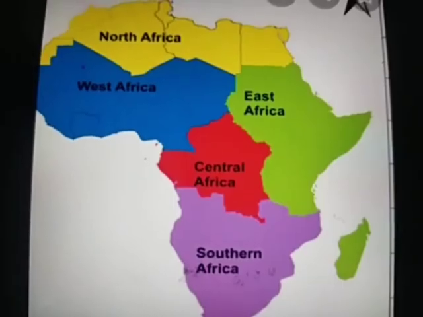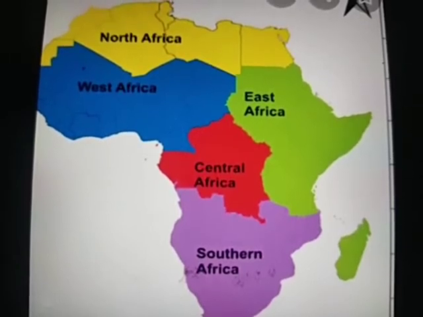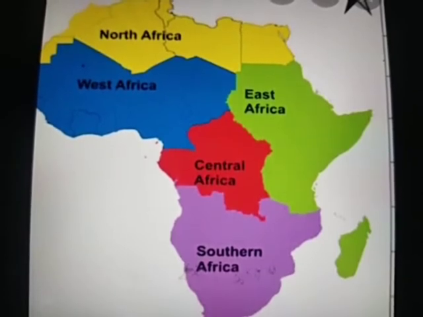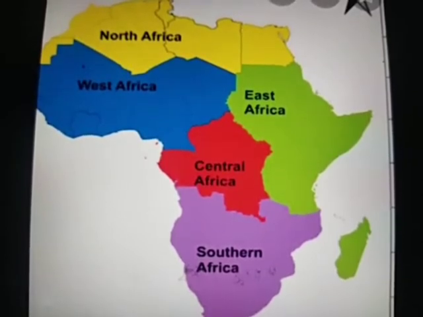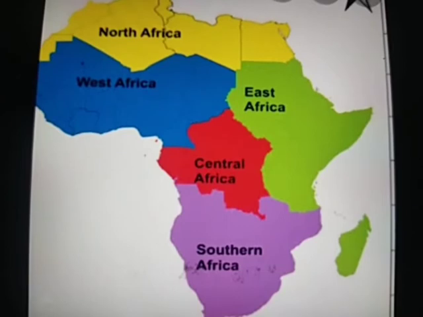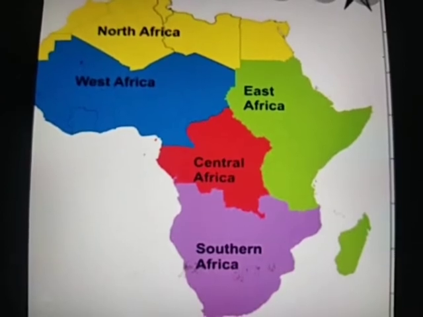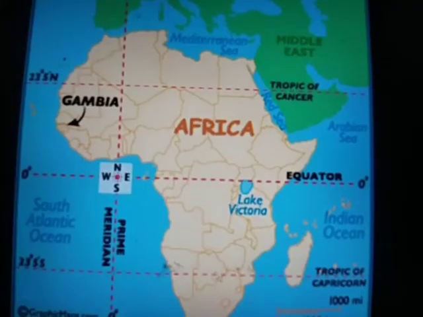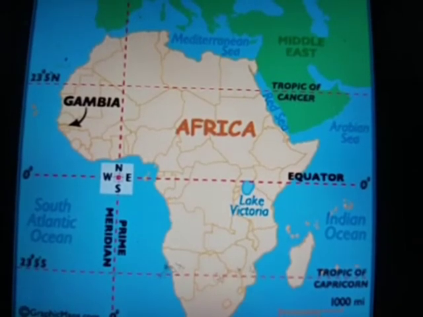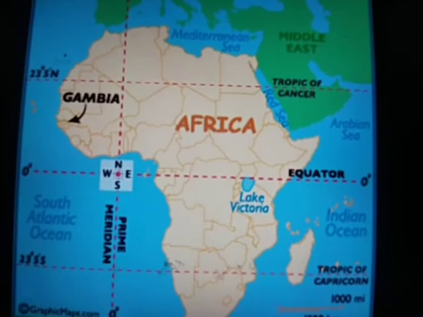I am showing you some important regions which are there in Africa. You can see through this map North Africa, West Africa, East Africa, Central Africa and Southern Africa. These are the important regions of Africa. Africa straddles the equator and encompasses numerous climate areas.